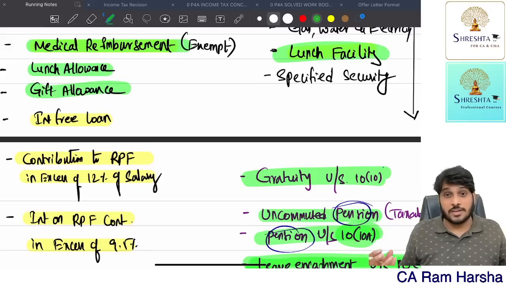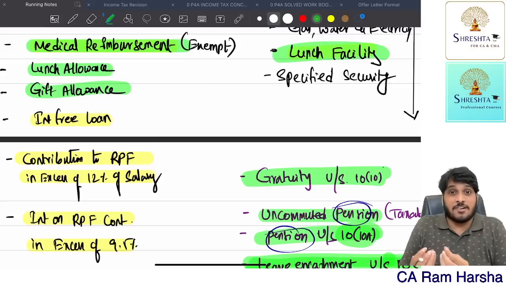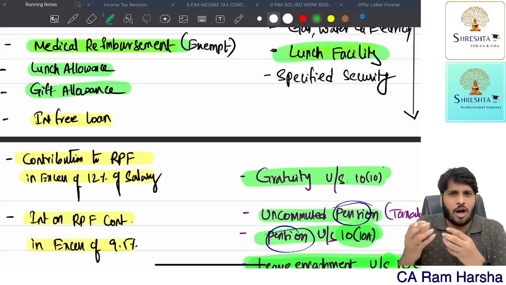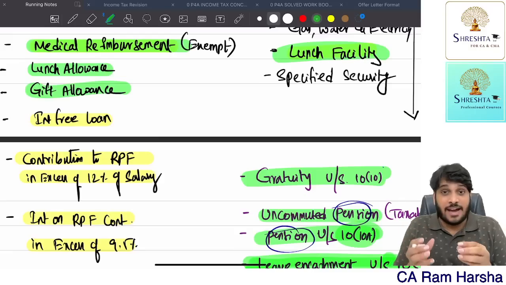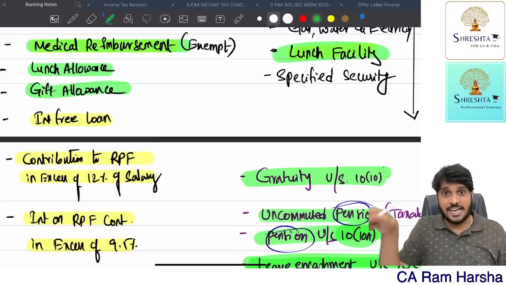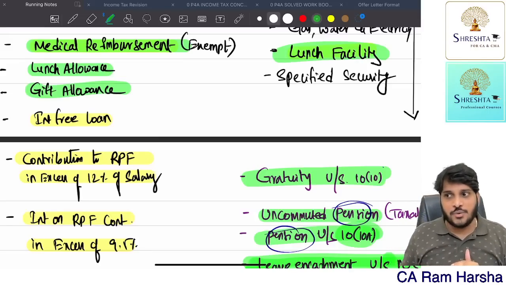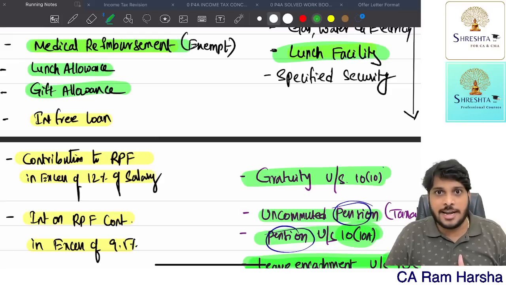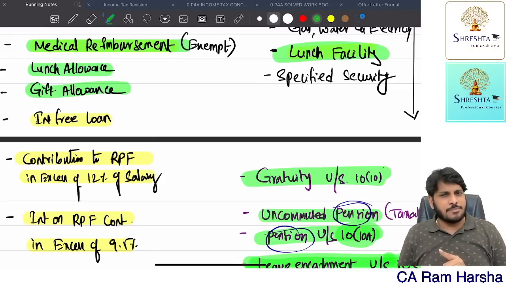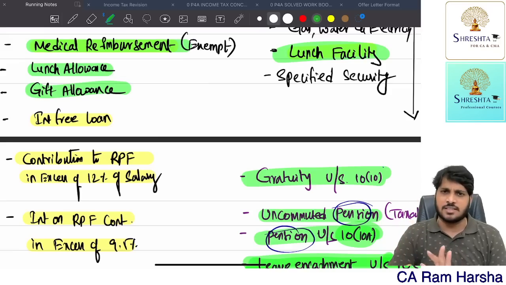Gift. Suppose the employee did something well this month, so the company wants to give a gift to reward his service. If we gave cash, it is fully taxable. Suppose you gave a voucher or a non-monetary thing in kind. If the value is not exceeding 5,000 in the entire year, fully exempt. If the value is exceeding 5,000, fully taxable. Alternative treatment: up to 5,000 exempt, beyond that, whatever the value of the gift is, that is taxable.